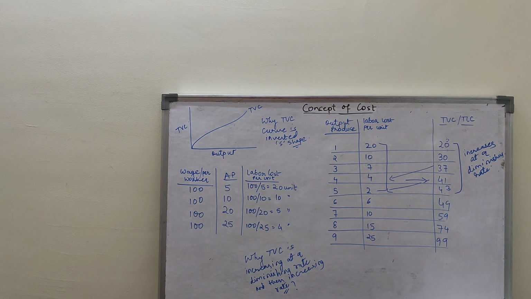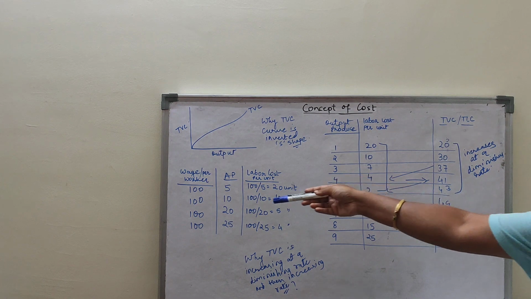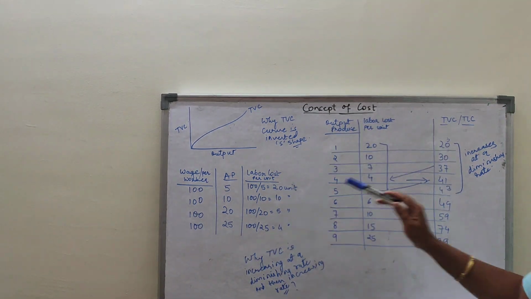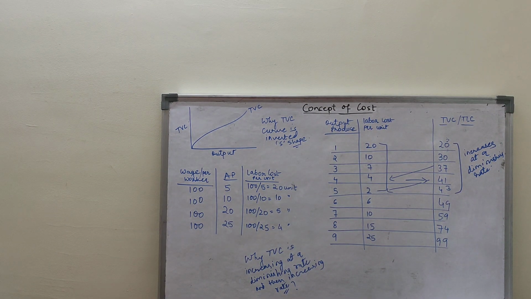So my question is why it increases at a diminishing rate. In the first stage, due to rising of AP, my labor cost is falling. So due to rising of AP, my total variable cost increases at a diminishing rate. Clear?